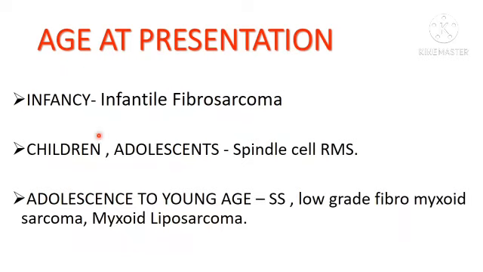In infancy, the only malignant spindle cell neoplasm, at least in soft tissue, is infantile fibrosarcoma. In children and adolescents, if you suspect any malignant spindle cell neoplasm, then you have to first think of spindle cell rhabdomyosarcoma. In adolescents to young age, you have to think of synovial sarcoma, low-grade fibromyxoid sarcoma, myxoid liposarcoma.